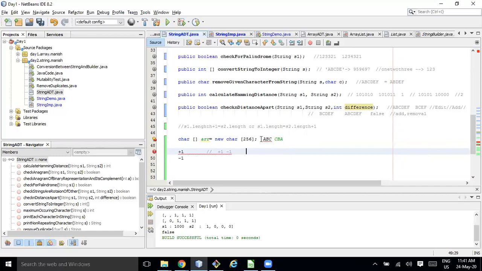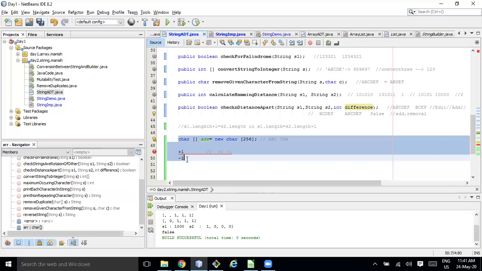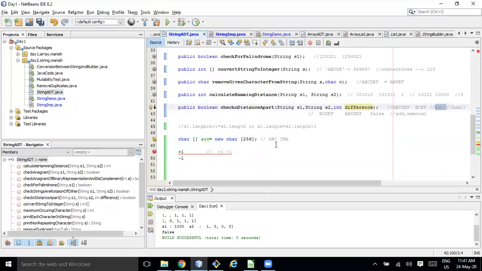Here the difference is 1. For now we are considering a difference of 1, so at least one character will have plus 1 or minus 1. So add and remove will be covered with this one. What about edit? When it comes to edit, maybe I will write one function for checking add or remove. In the case of edit, what do we need to check?